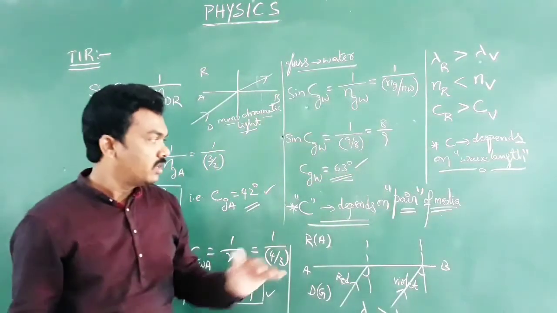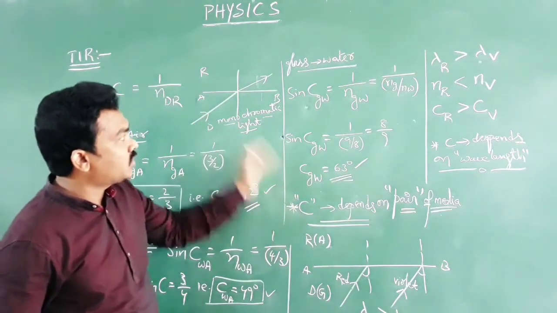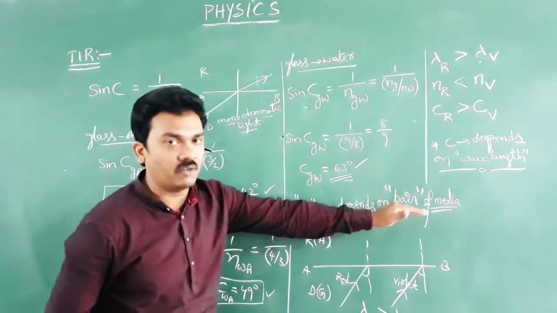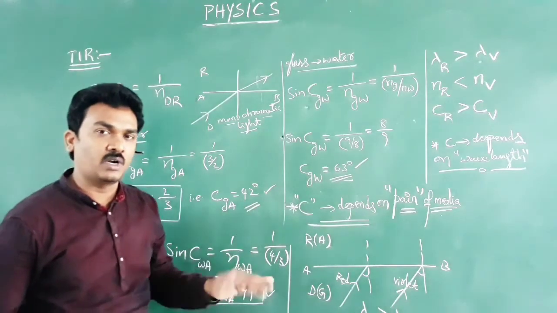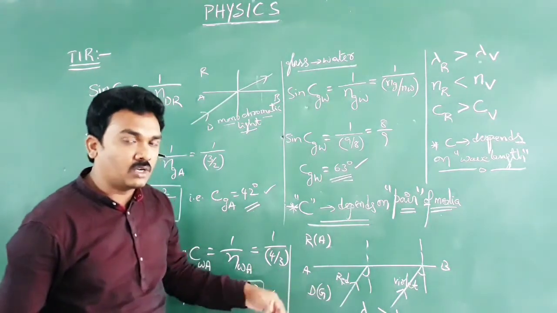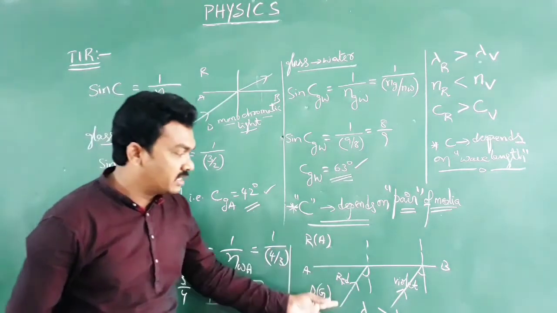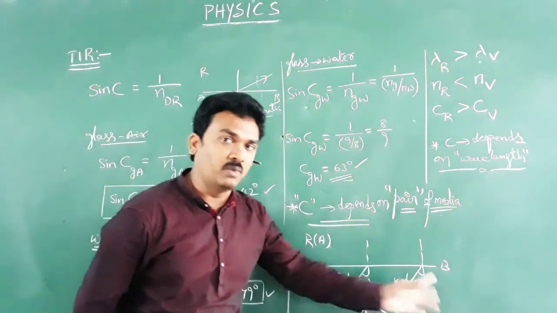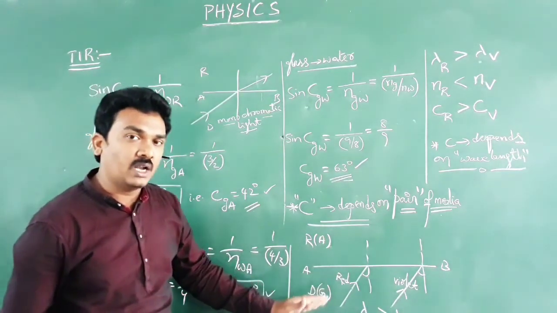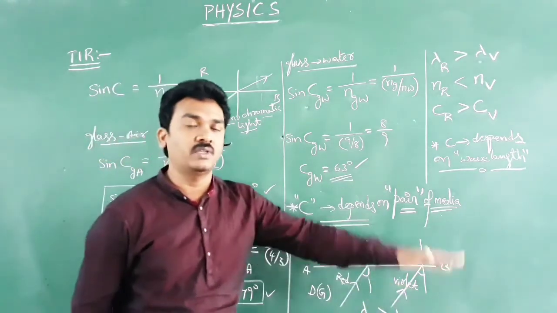So I conclude, as a monochromatic light travels from one medium to another, the critical angle of incidence in the denser medium depends on the pair of media, whether glass to air, glass to water, or water to air, like that. But here the pair of media is not disturbed, glass to air only. What I have taken is one red color, another violet color, another can be blue color. On keeping the pair of media the same, if I take light of different wavelengths, I still find different values of critical angle of incidence.